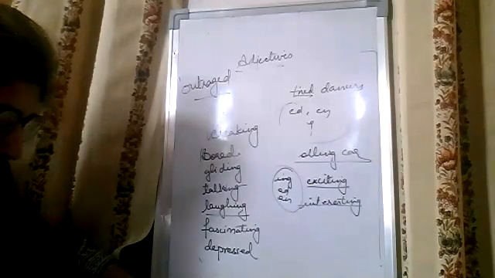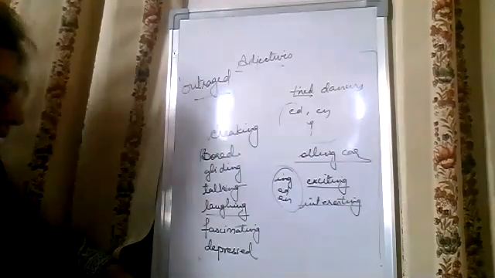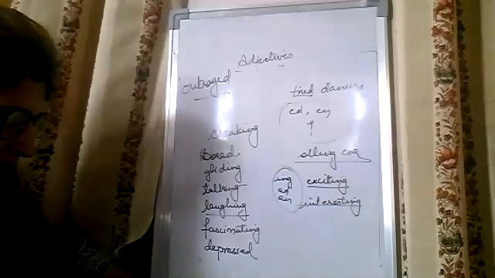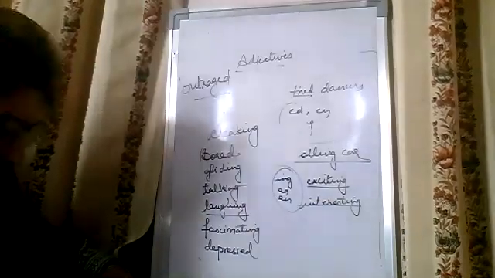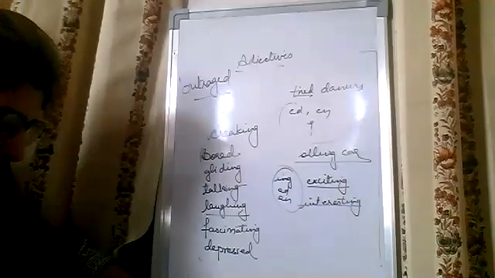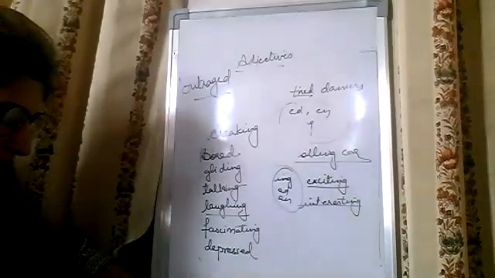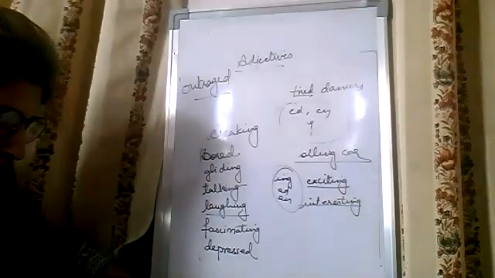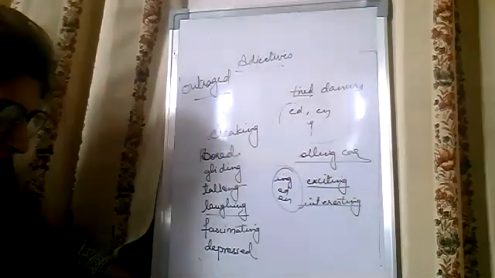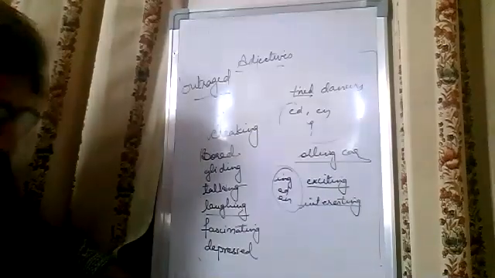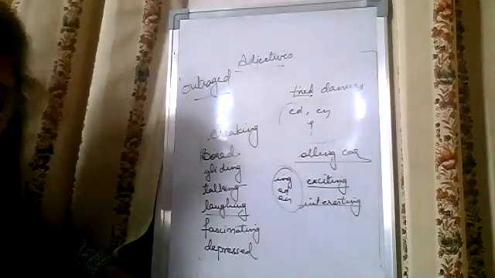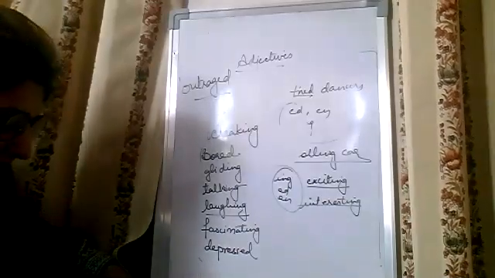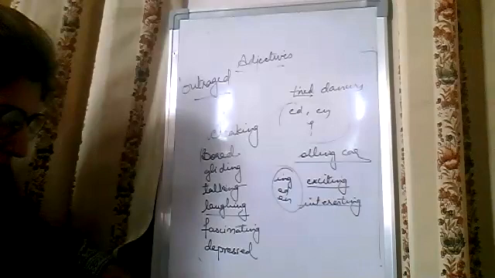Next, rewrite sentences after inserting appropriate forms of the verb. So we have to change by adding ing, en or ed. The dash soldier, the tired soldier. I was unhappy to find him dash. What will be the answer? I was unhappy to find him troubled. Okay. The dash snow made the landscape look beautiful.